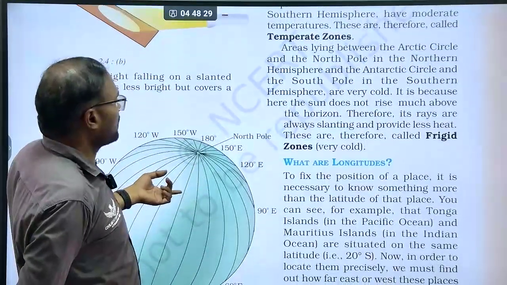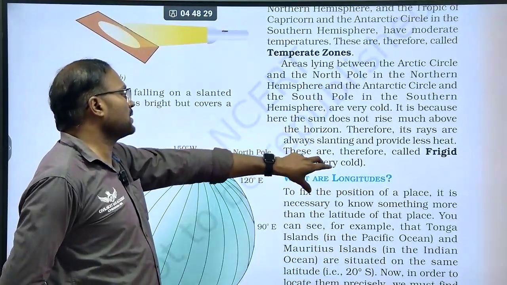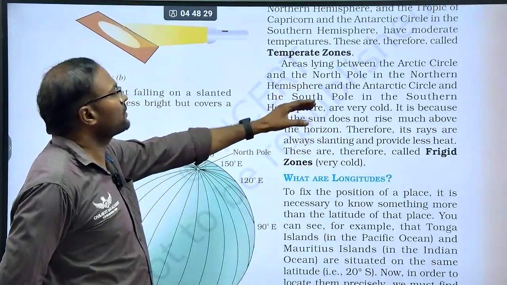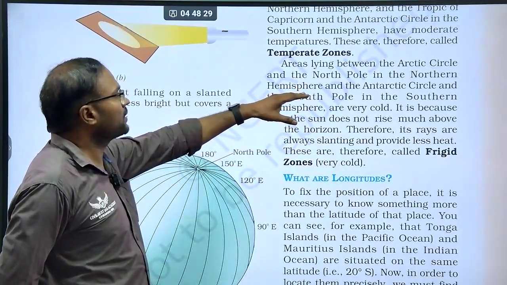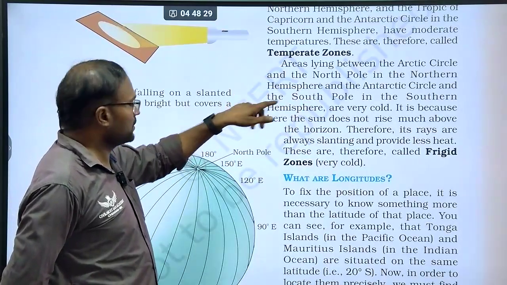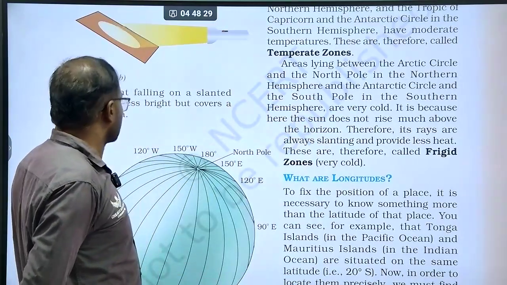And go for the frigid zone. Frigid zone means it is frozen, literally very cold. It is the area between the Arctic Circle and the North Pole, and the Antarctic Circle and the South Pole. Let me use my sketch.